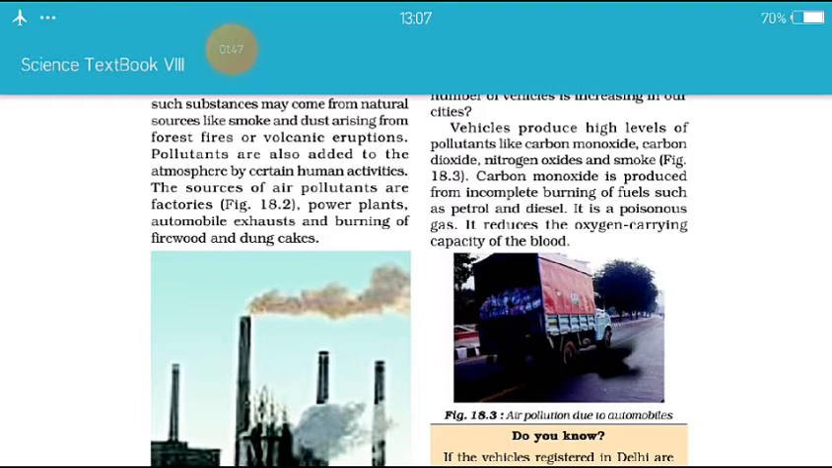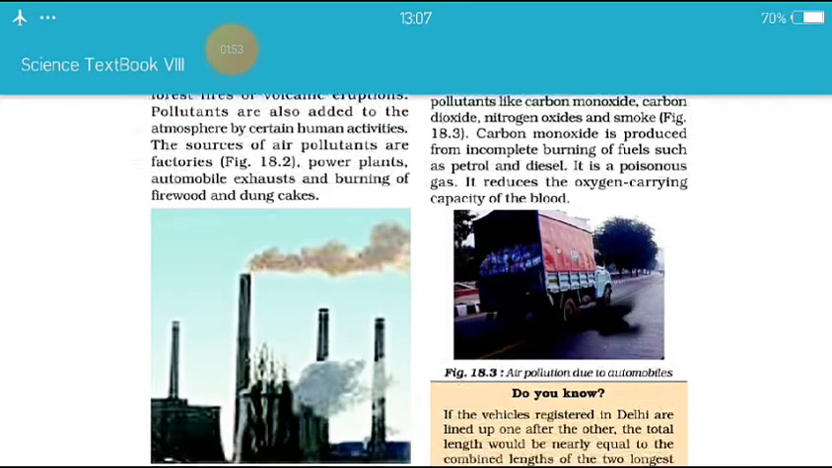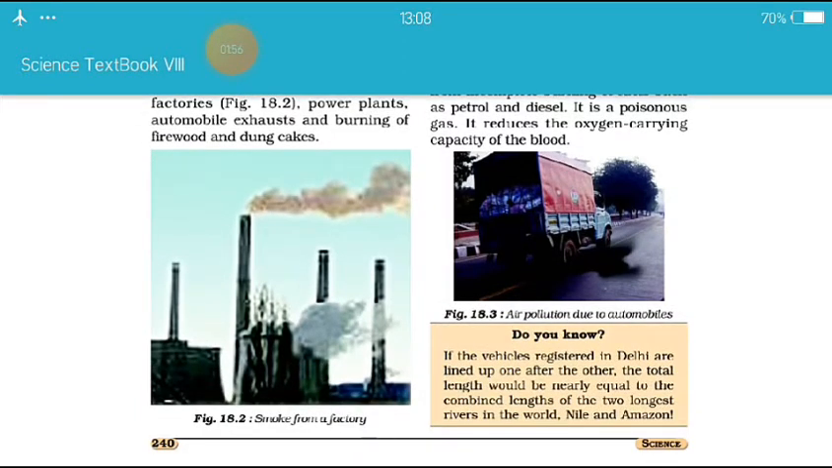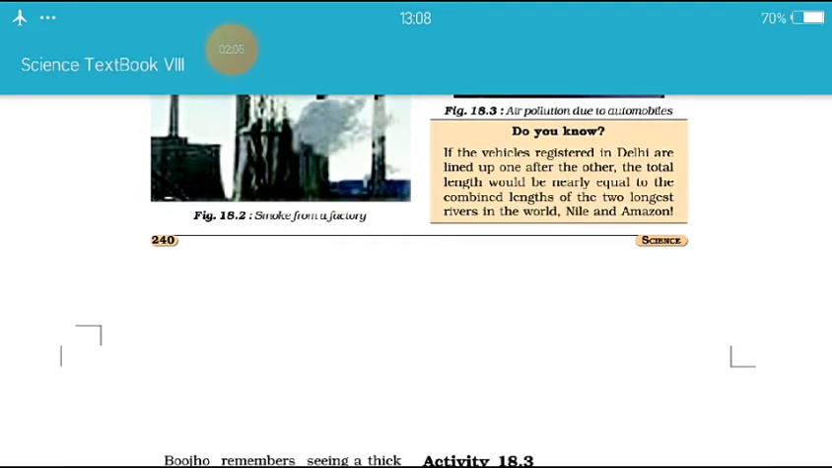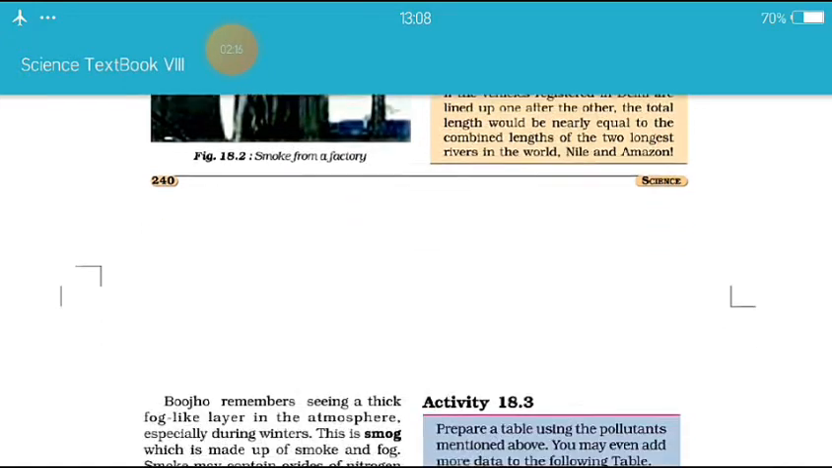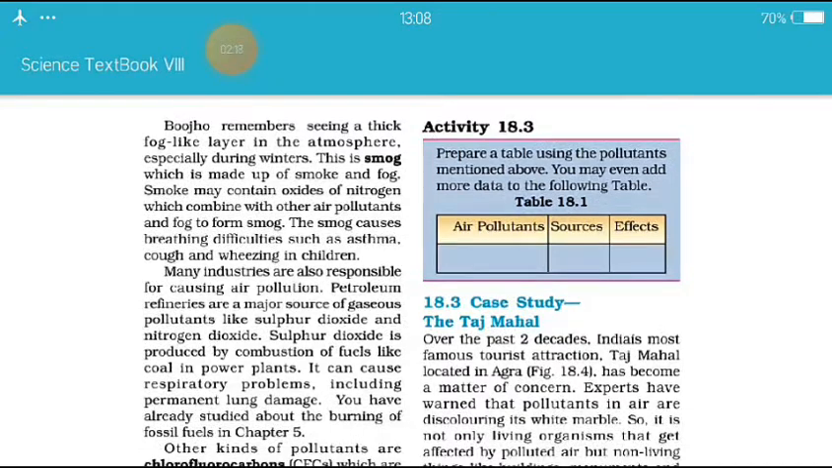Carbon monoxide is produced from incomplete burning of fuels such as petrol and diesel. It is a poisonous gas. It reduces the oxygen carrying capacity of the blood. Here the air pollution is due to the automobiles. Do you know, if the vehicles registered in Delhi are lined up one after the other, the total length would be nearly equal to the combined lengths of the two longest rivers in the world, Nile and Amazon. Okay, ये हमने already पढ़ा था.